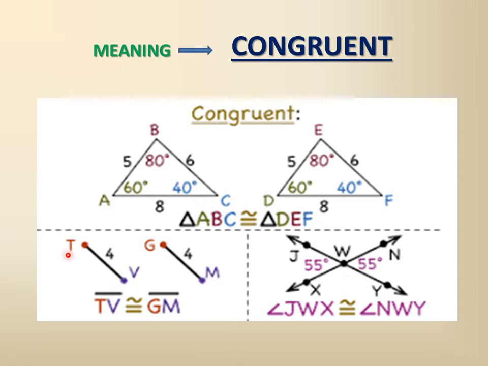Here we see one line segment TV, and another line segment TM. The length of TV is 4 units. It can be said as 4 centimeters or meters, whatever the unit will be. And the other will be of the same length, that is GM. It can be 4 centimeters. If this is 4 centimeters, then we will also consider here 4 centimeters. Then we can say these two line segments are congruent.